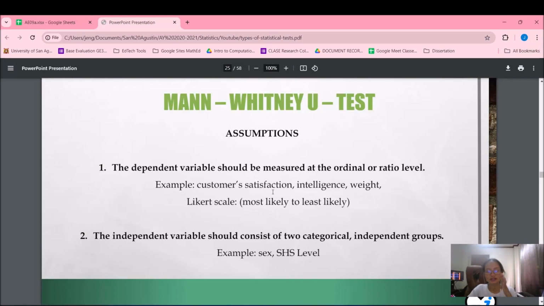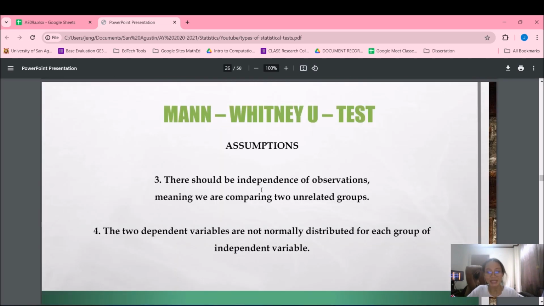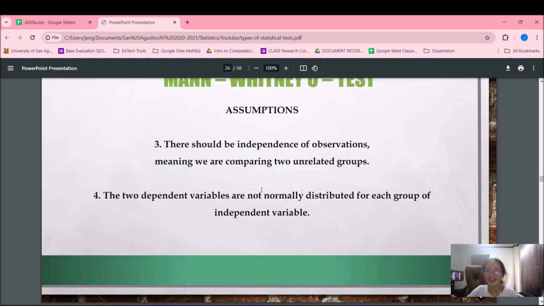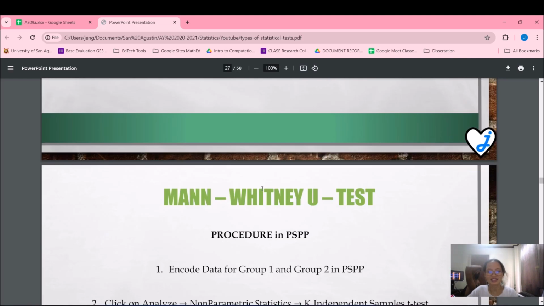Now we have the first of our non-parametric tests, starting with the Mann-Whitney U-test, which is the equivalent of your t-test for independent samples. The assumptions are: the dependent variable should be measured at the ordinal or ratio level because this is non-parametric. The independent variable should consist of two categorical independent groups. There should be independence of observations, and the two independent groups are not normally distributed. Okay, so those are the assumptions.